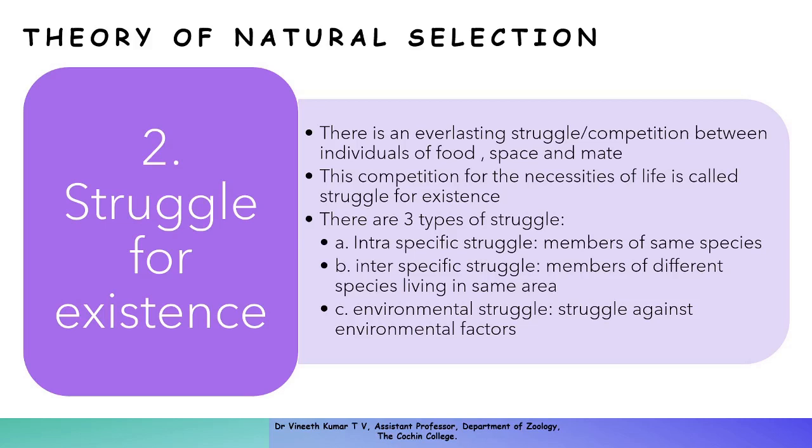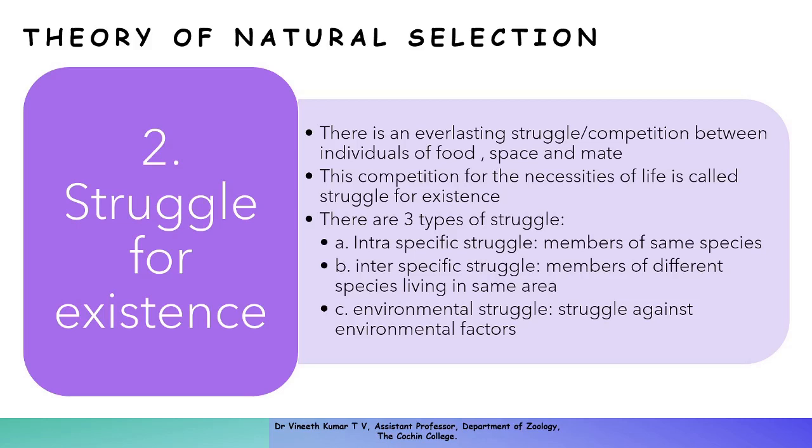As a result, there might be an interspecific struggle, which is the struggle between members of different species living in the same area, for food and for shelter, because they might be sharing a common space and a common food. So when the numbers of both populations increase, that also will lead to a struggle. Next is environmental struggle.